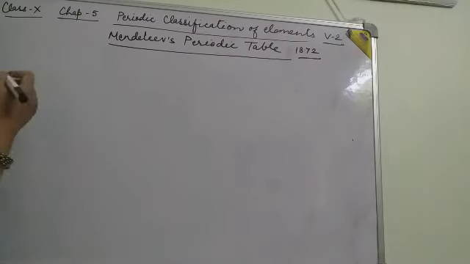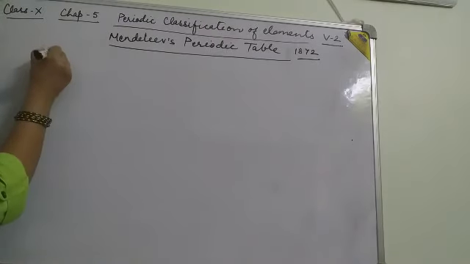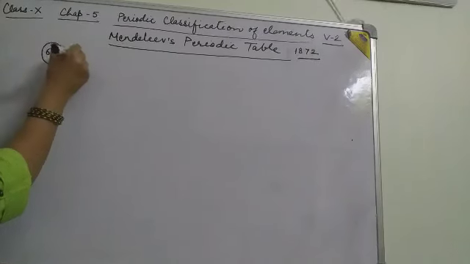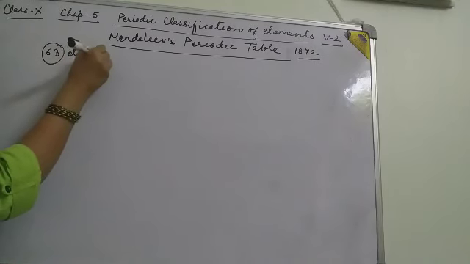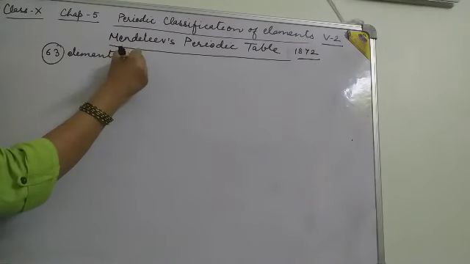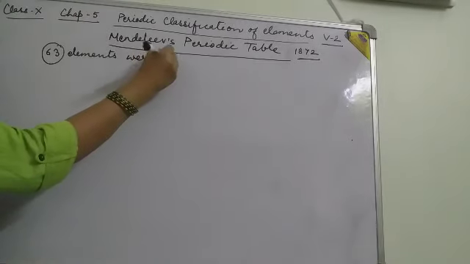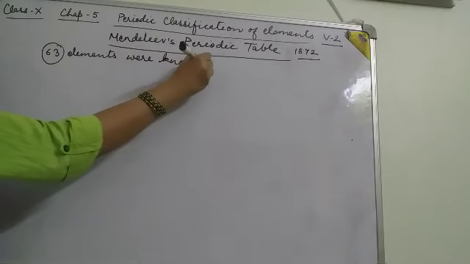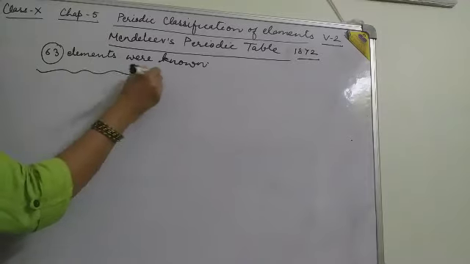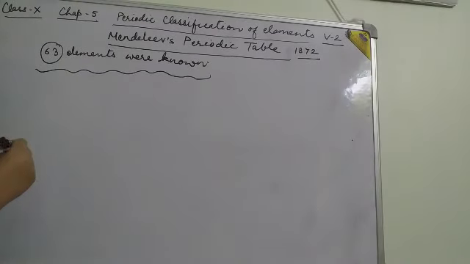According to Mendeleev, he arranged the then known elements, 63 elements were known at that time, and he arranged all 63 elements in his periodic table.